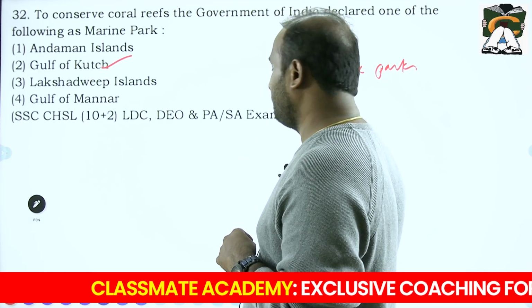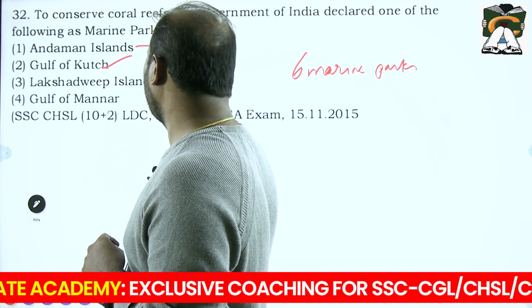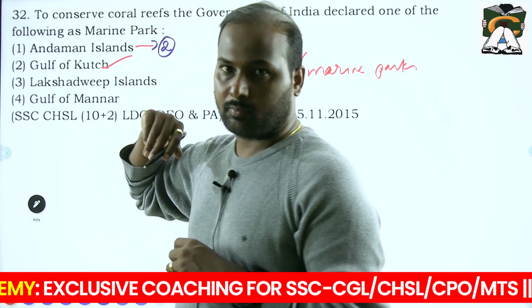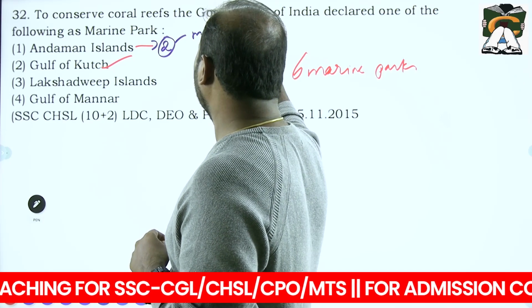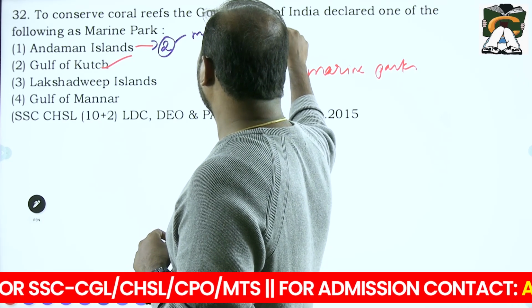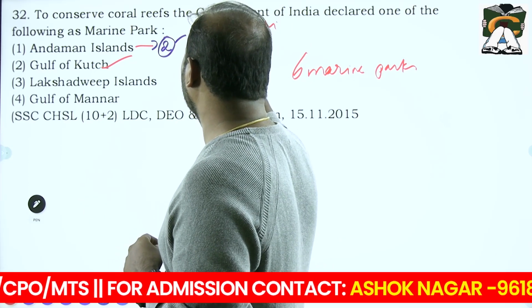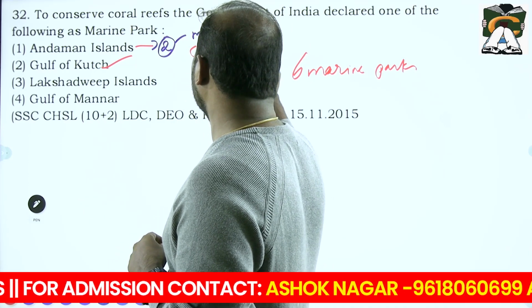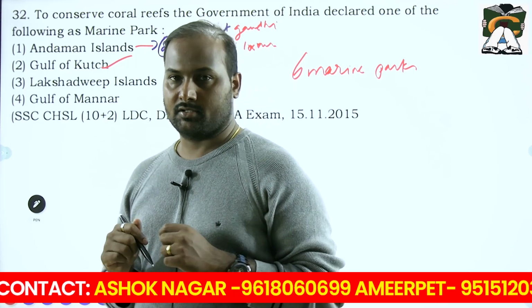We have some other marine national parks. For example, in Andaman and Nicobar Islands we have 2 marine national parks. One is Mahatma Gandhi Marine National Park. The other one is Rani Jhansi Marine National Park.